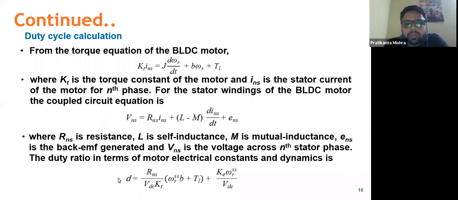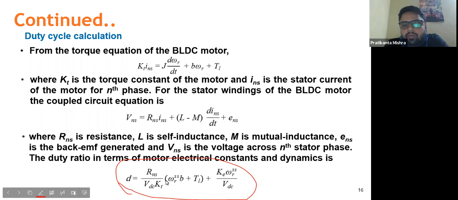To calculate these duty ratios, we can go for the simple torque equation of the motor, and from the coupled circuit equation we can derive these terms and implement it for the steady state of the motor. We can find out the duty ratio for which we have decided to drive the motor at a particular steady state speed. Suppose the D high value is 0.9. For 0.9 D high value there will be a speed at a particular loading condition, that is TL. Similarly we can find out D low and D high values.